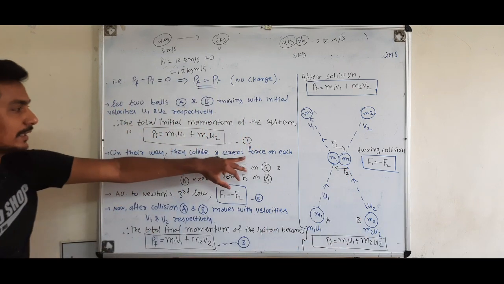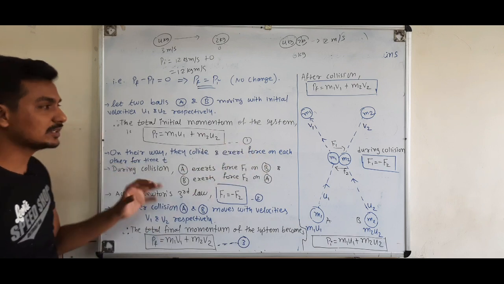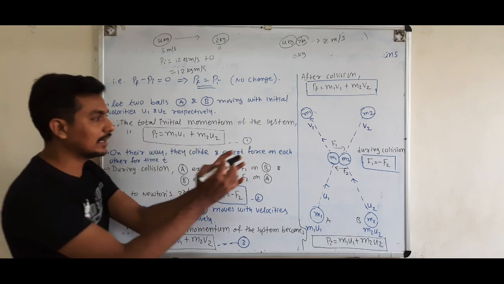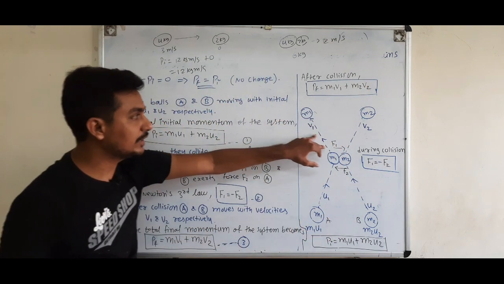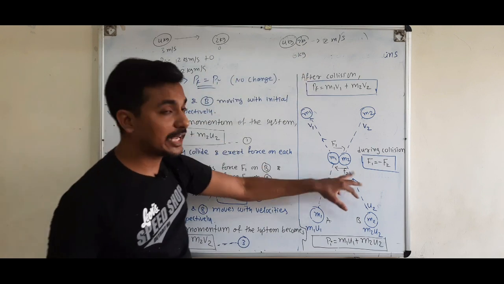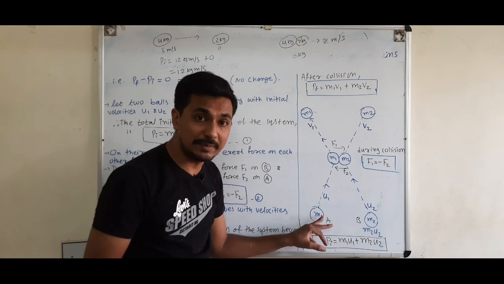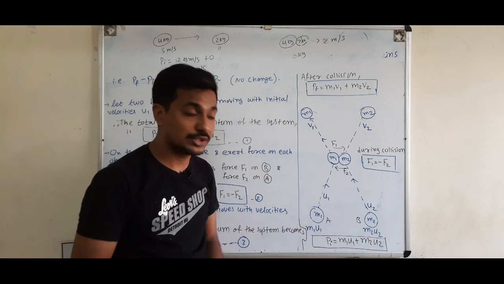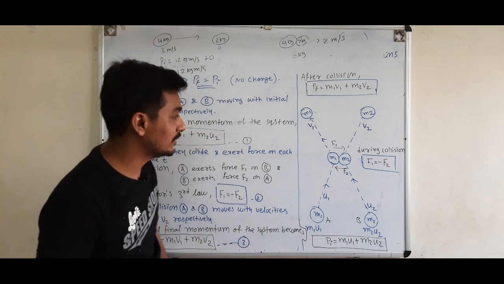Now during collision, they exert some force on each other for some time t, and then after collision they start moving with the new velocities v1 and v2. Here also you can see the velocity changes. Sometimes it may be possible that the velocity changes. If the masses of both the balls are similar, then the velocity will not change. If one of the balls is heavier and the other is lighter, then the velocity will change.